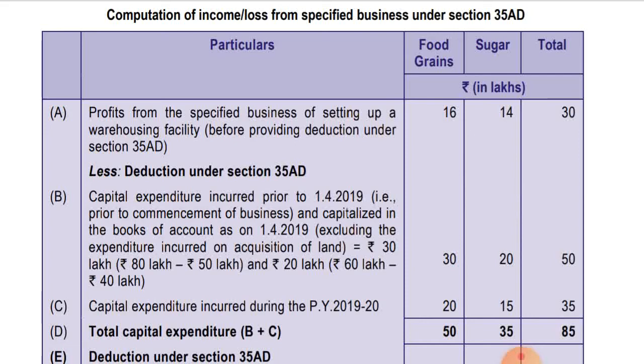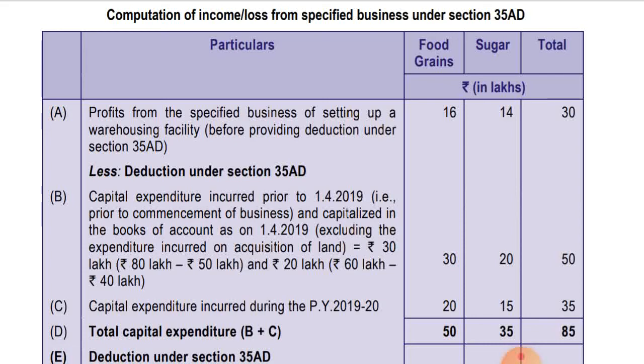So in respect of food grain business, 80 minus 50 lakhs, that is 50 lakhs was the cost of acquisition of land. So after deducting that, the amount is coming to 30 lakhs and 100% deduction will be allowed. Capital expenditure, we are calculating the total capital expenditure first. So 30 lakhs in respect of food grain business and 20 lakhs, that is 60 minus 40, in respect of sugar business. So total is 50 lakhs.